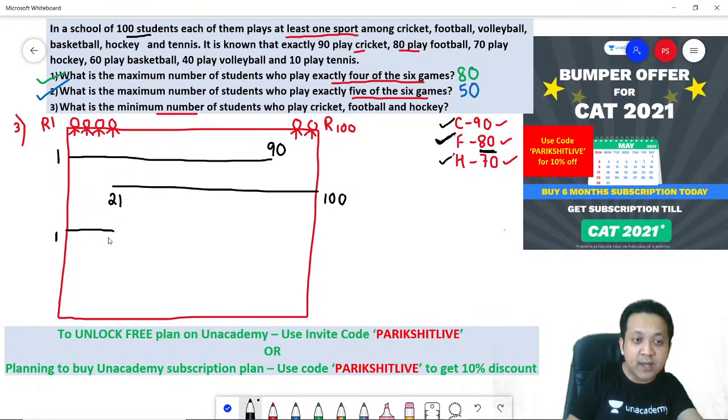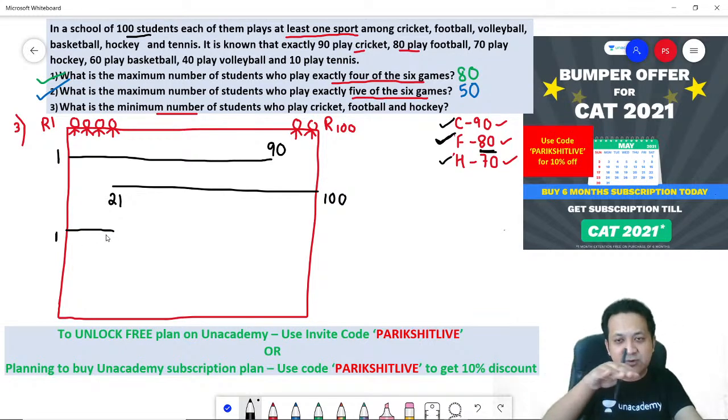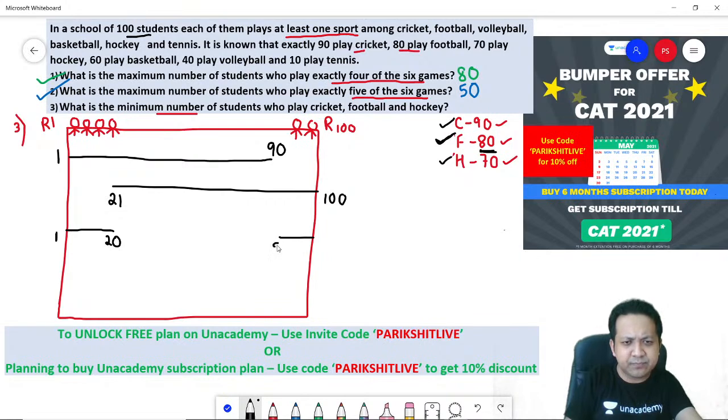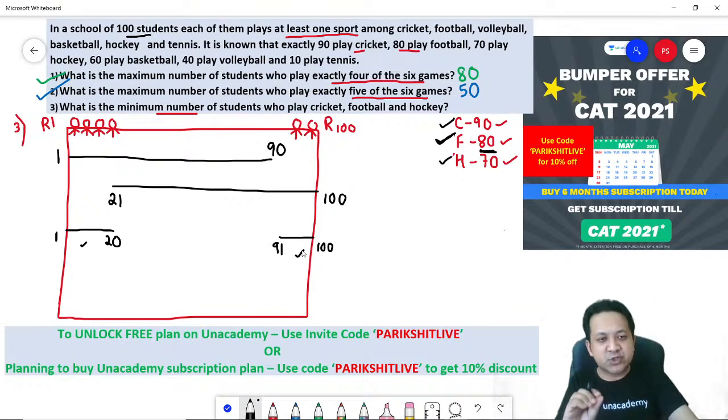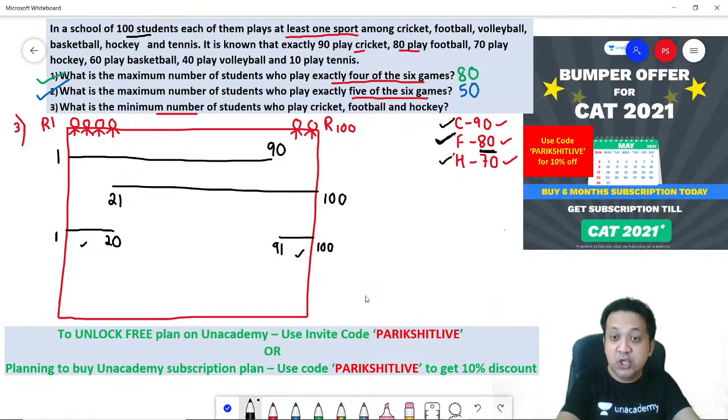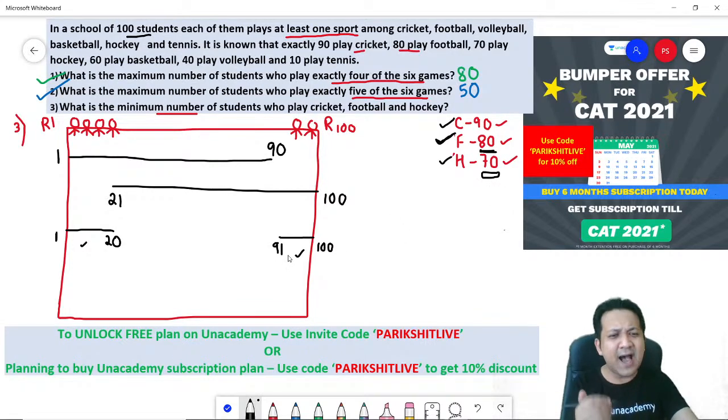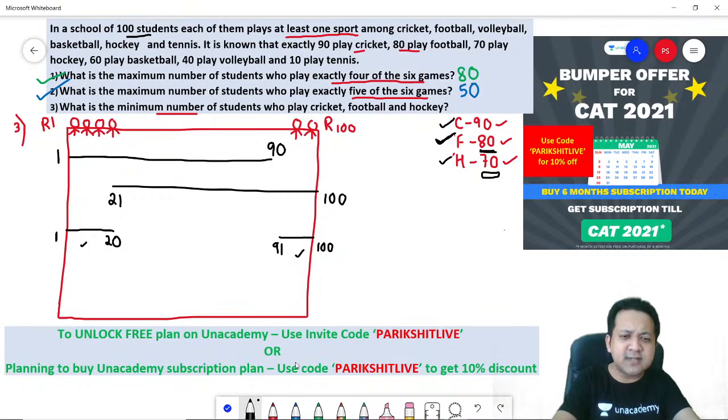Remember, these are students, so the line need not be continuous. You can break it. These are roll numbers, 1 to 20 and then 91 to 100. So how many students have you taken? 1 to 20 is 20 students, 91 to 100 is 30 students. So 30 students you have selected. Now you still need 40 more. Why? Because the total is 70. So you already selected 30. Another 40 you need. Where will you select the 40?